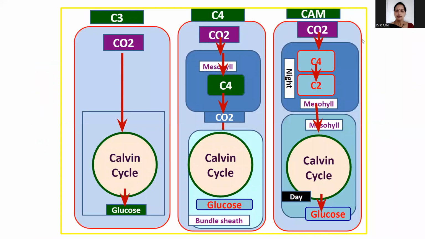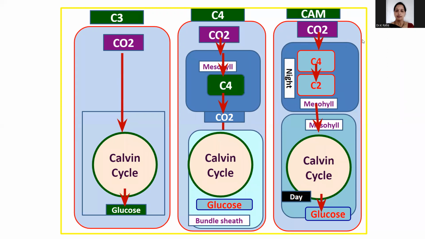So this is the CAM pathway. You can see here the CO2 enters at night time. Why night time? The leaf stomata open during night time only. This is the main characteristic of CAM. The CO2 is absorbed through the stomata into the mesophyll cell, where phosphoenol pyruvic acid absorbs the CO2 to form a C4 compound, that is oxaloacetic acid or malic acid.